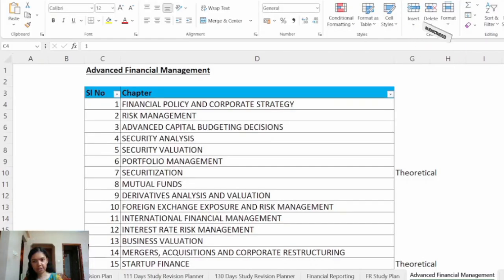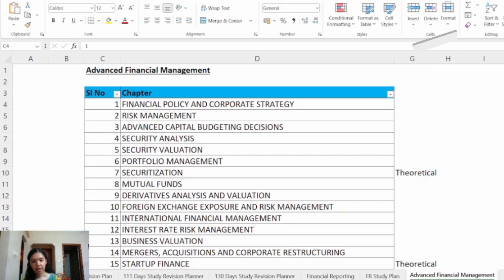First we'll see some key points discussed in the webinar. So the first suggestion was that you should study the entire study material thoroughly because for MCQ the question might be asked from any part of the study material. Even in the recent mock test paper which was released, you can notice that most of the questions were from the study material itself. Hence it was suggested that you should cover 100% of the study material.